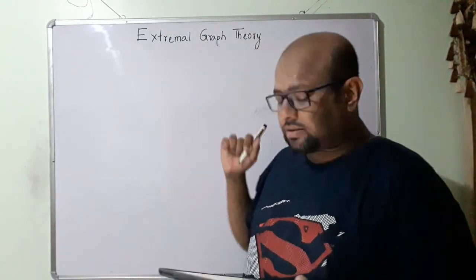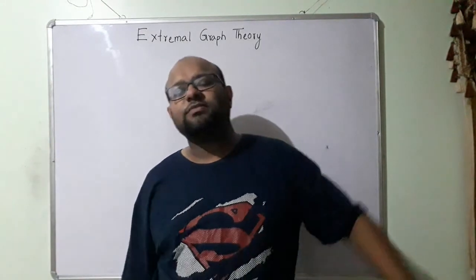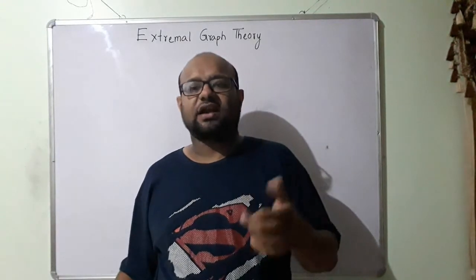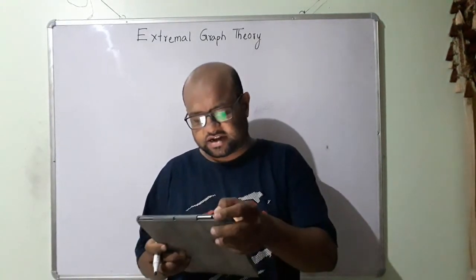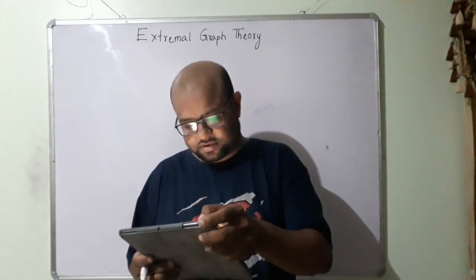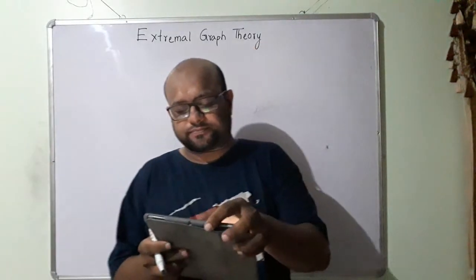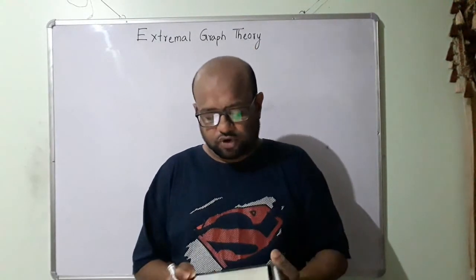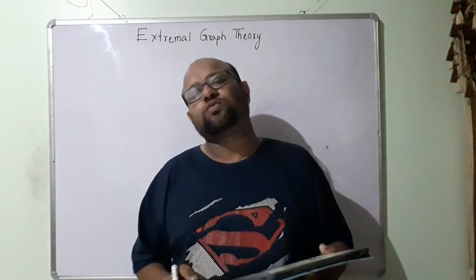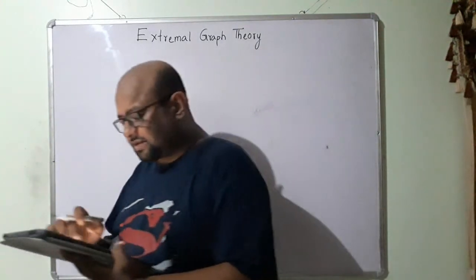Now coming back to Ramsey's number, Turan's theorem gave us some equation, right? (r minus 1) by r, times n squared by 2. So that was a formula that was given to us. Now there is no such formula to find n in Ramsey's number. So this is a problem that we have.